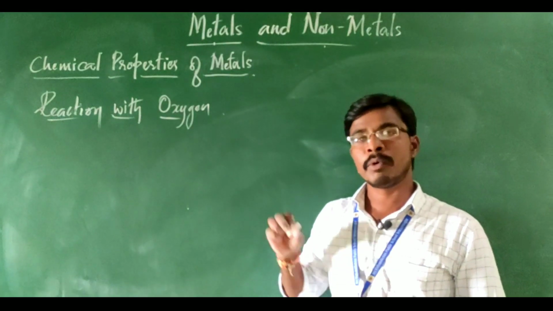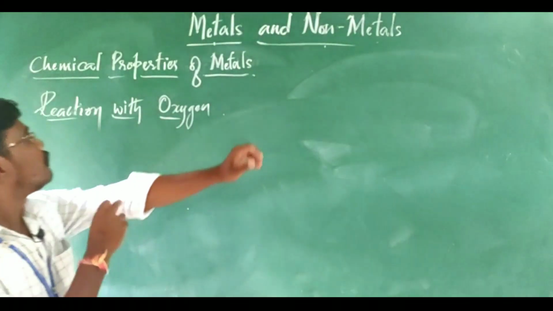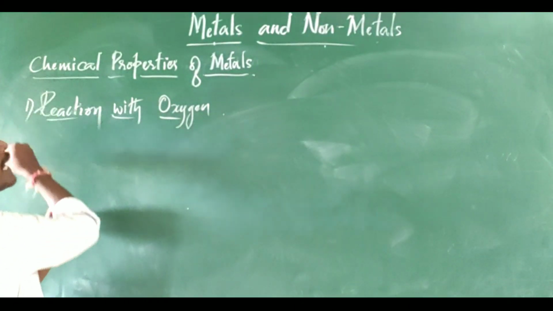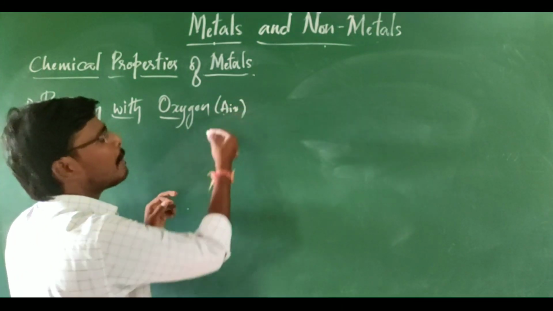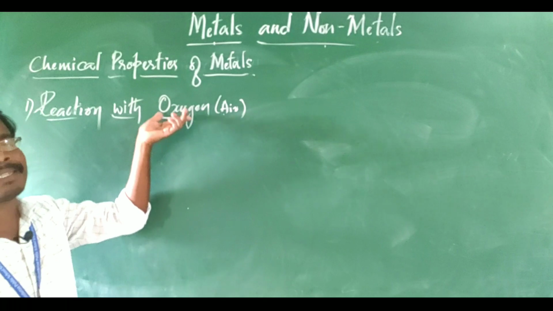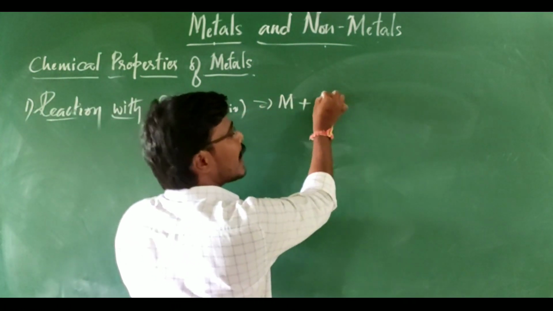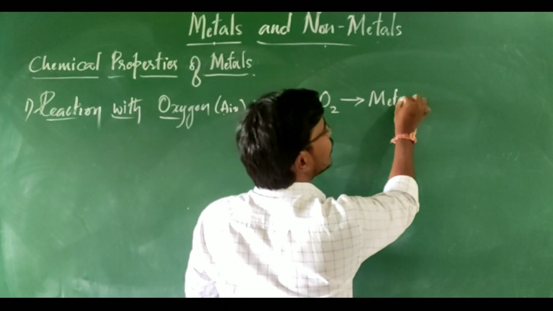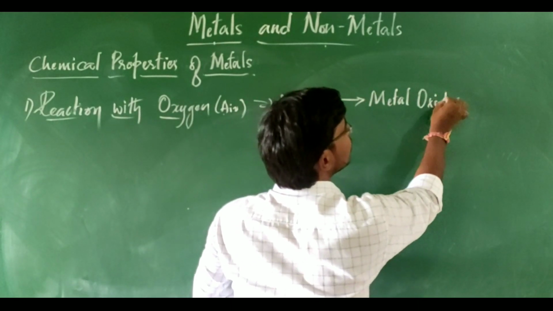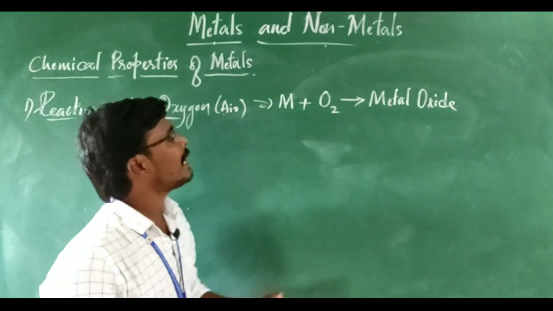Now let us learn about the chemical properties of metals. Initially we will go with the first reaction, the reaction of metals with oxygen or air. What is the reaction between oxygen and metal? When metal is reacted with oxygen, it is going to form its respective metal oxides.